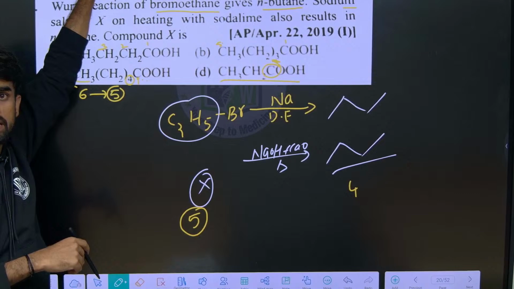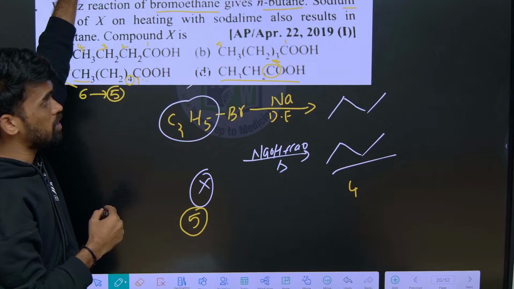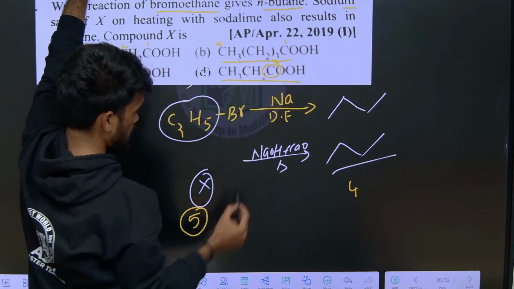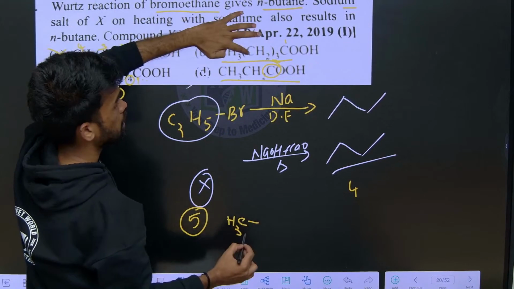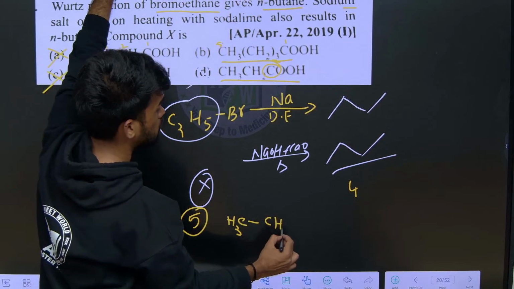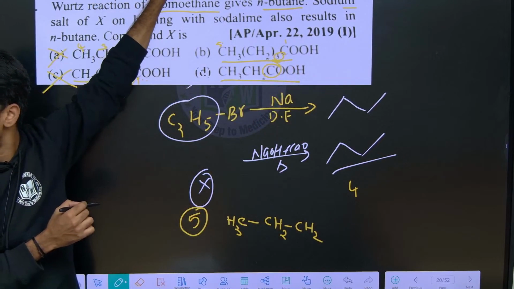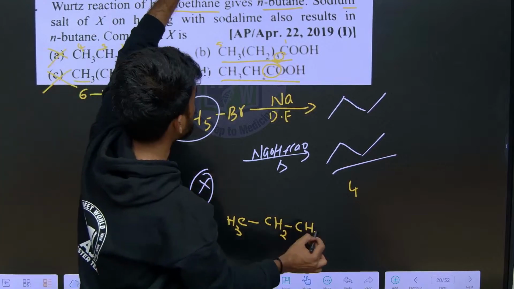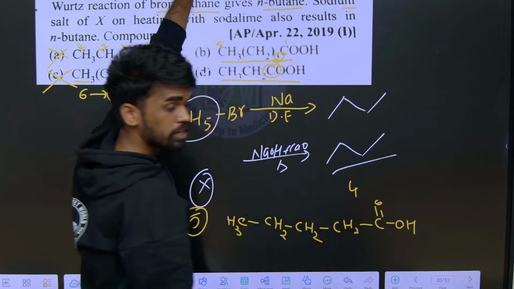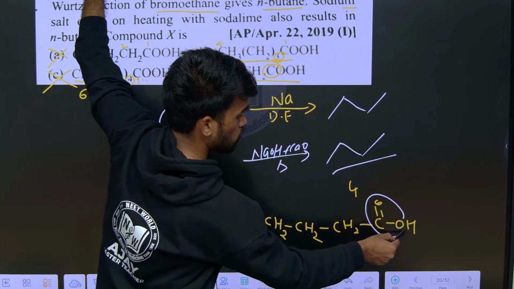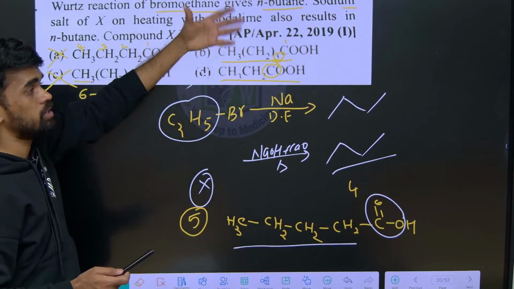So upon decarboxylation it gives only 2 carbons. It means this is also not correct. So only option B will be most suitable, because see here, how many carbons are there? CH3 means 1. Next, methylene groups, 3 are there, CH2 here they mentioned as 3. So CH3, CH2, COOH. Now decarboxylation means removing this CO2. Therefore, we are remaining with this chain, that is nothing but butane. So this is our product.